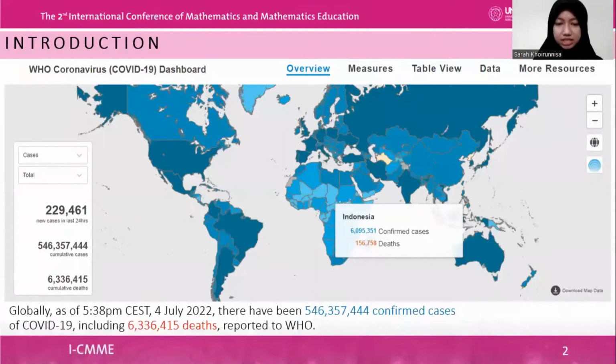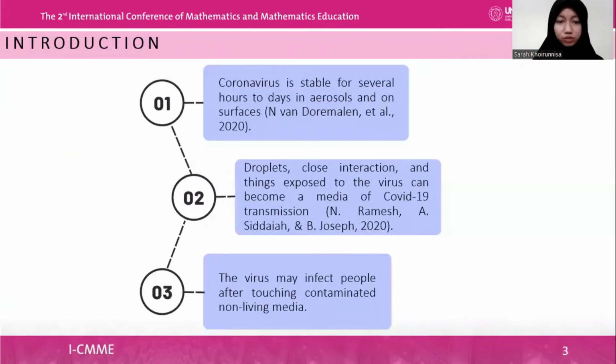COVID-19 is an infectious disease caused by SARS-CoV-2 or coronavirus. In March 2020, the World Health Organization announced that COVID-19 is a global pandemic. There have been more than 546 million positive cases and more than 6 million deaths worldwide by 4th July 2022. Transmission of COVID-19 occurs through interaction between animals and humans or between humans.